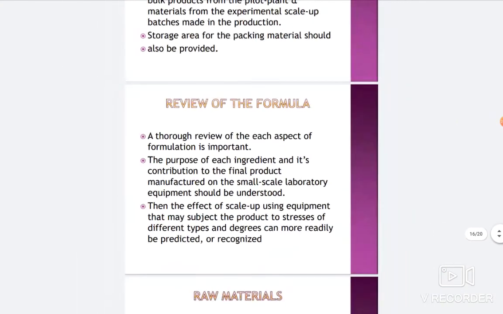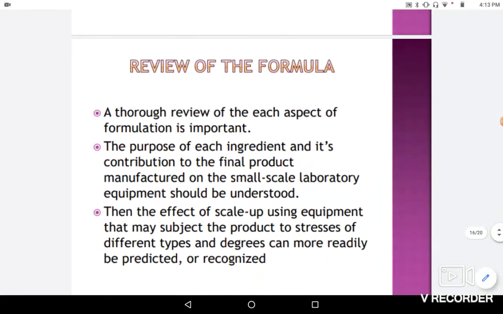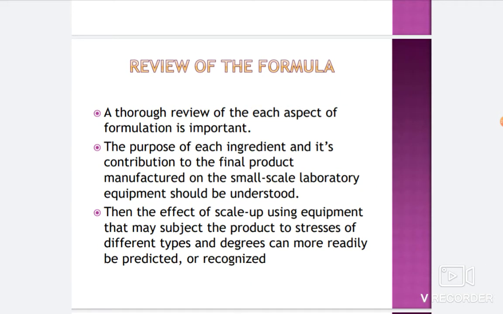Then here comes the review of formula. Review of formula means we finalize the formula, then we need to recheck it again. A thorough review of each aspect of formulation is important. The purpose of each ingredient and its contribution to the final product manufactured on the small scale laboratory equipment should be understood.